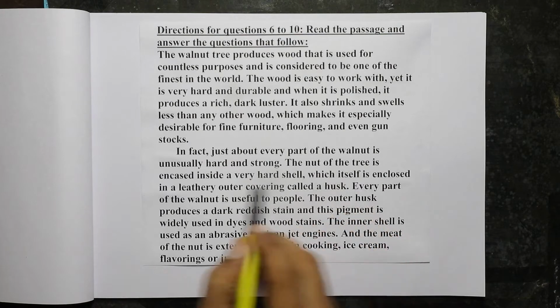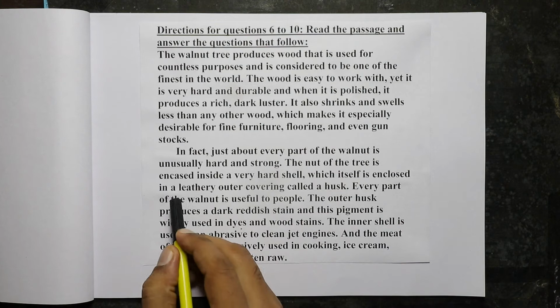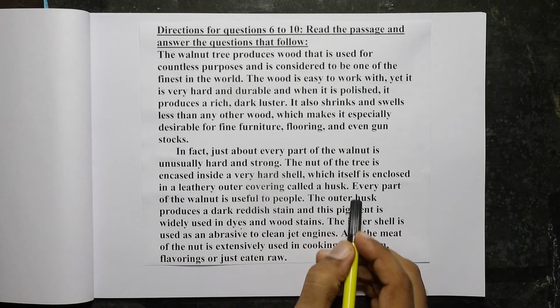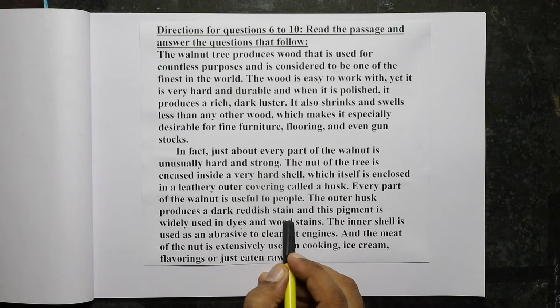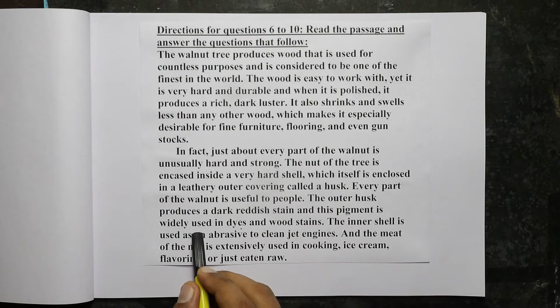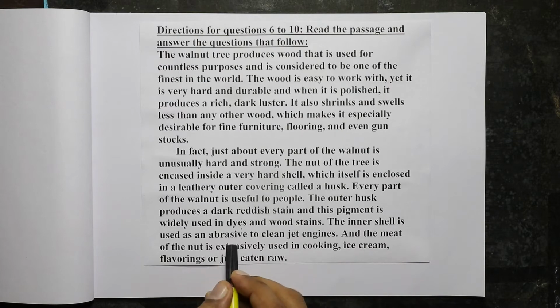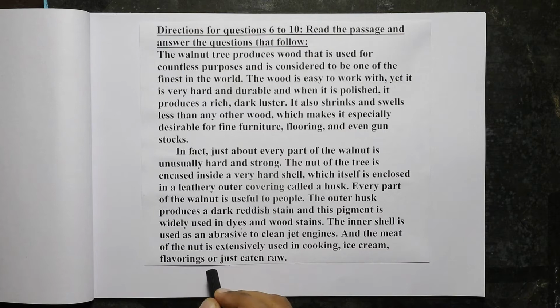The nut of the tree is encased in a very hard shell, which itself is enclosed in a leathery outer covering called a husk, and every part of the nut is useful. The outer husk produces a dark reddish stain, and this pigment is widely used in dyes and wood stains. The inner shell is used as an abrasive to clean jet engines, and the meat of the nut is extensively used in cooking, ice cream, flavorings, or it may be just eaten raw as well.